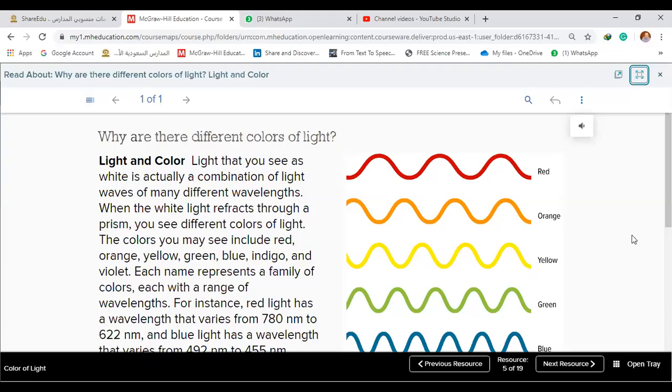which is called color of light. Okay, at the previous session, we stopped at this slide that is called why are there different colors of light? Okay, who can read the first paragraph, please?